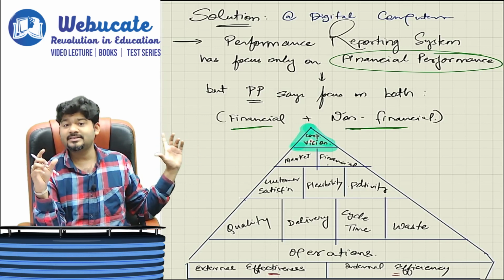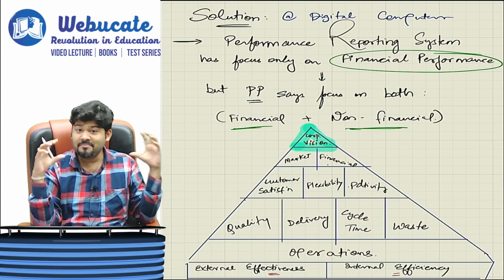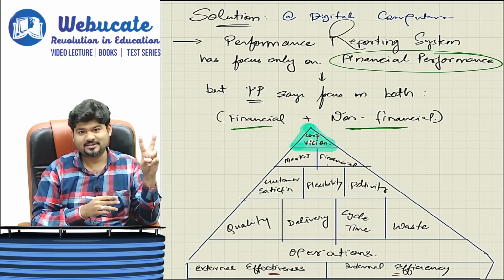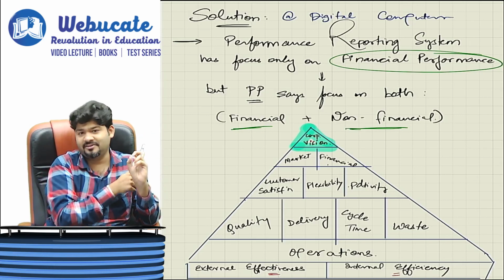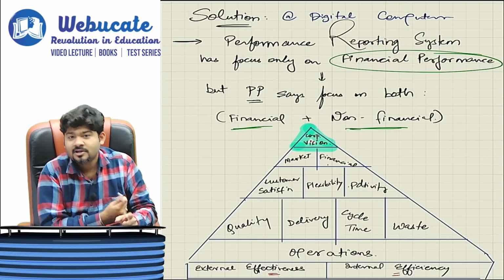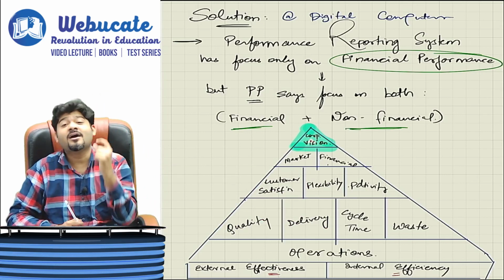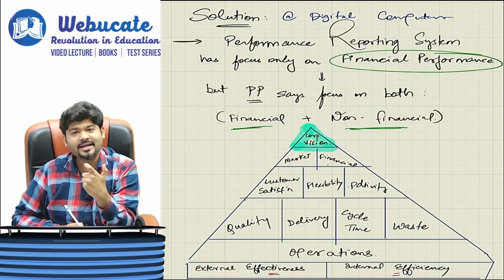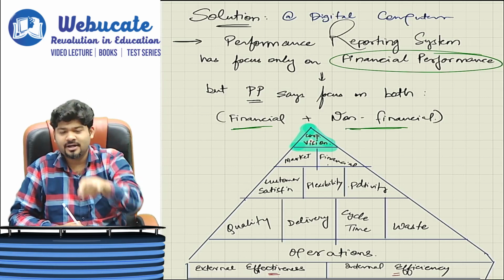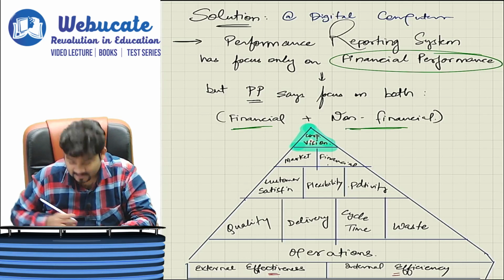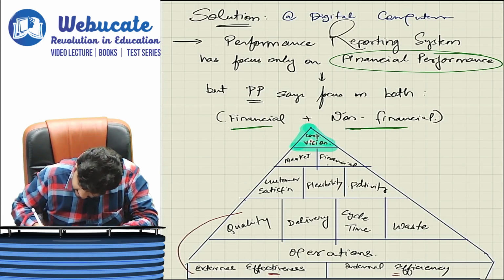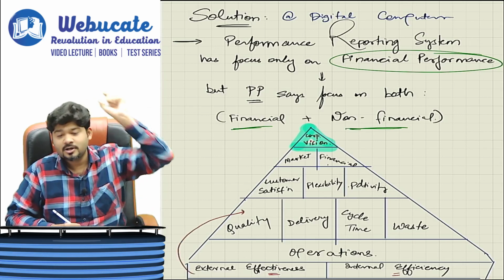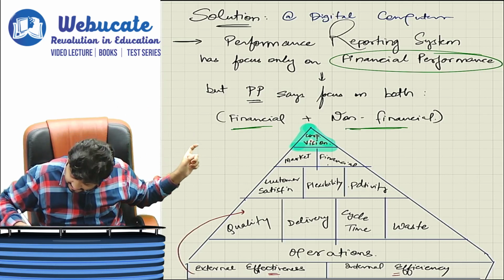So what do they say? They are saying that a company majorly has to focus on two aspects. One is its external effectiveness, which is its customers. For the customers, they are hungry for quality. Give them quality. What is quality? Giving the customer more than what he expects or what he deserves. So external effectiveness focuses on quality, and at the same time delivery.